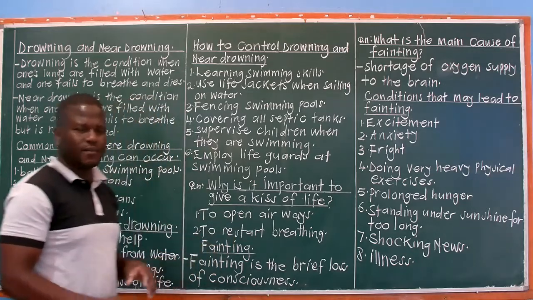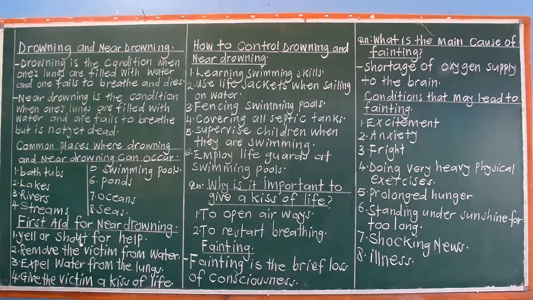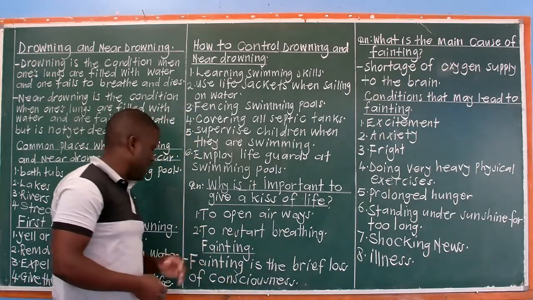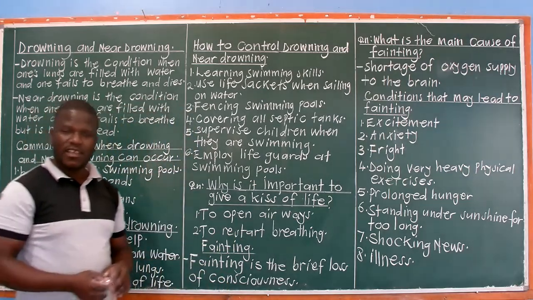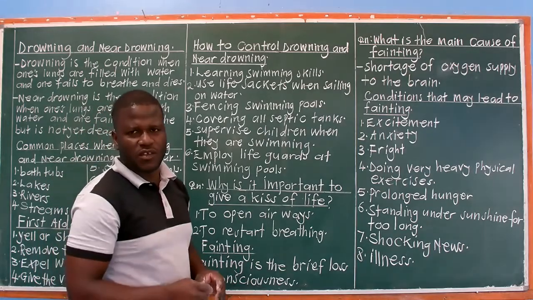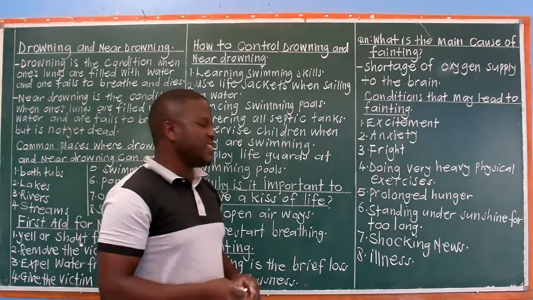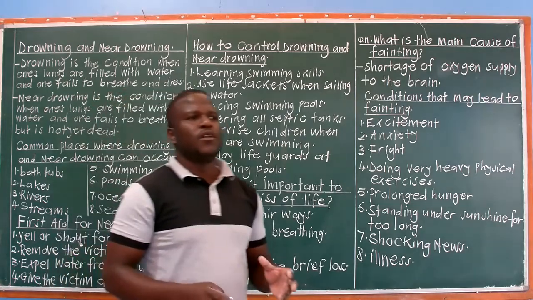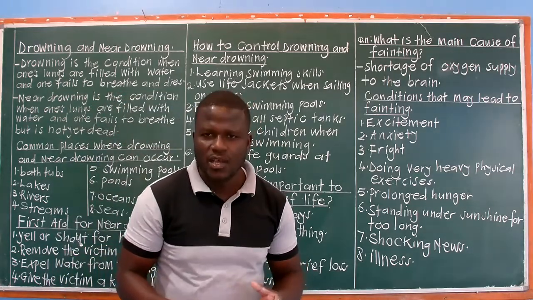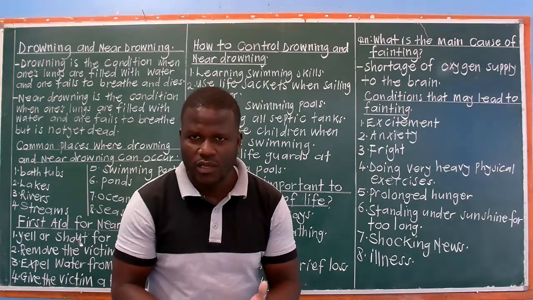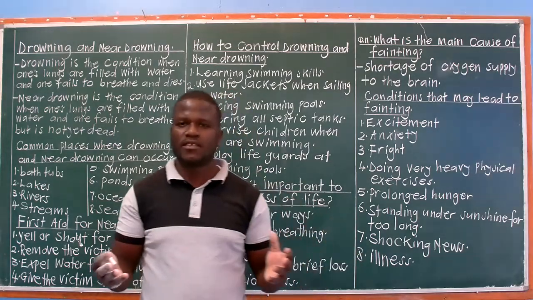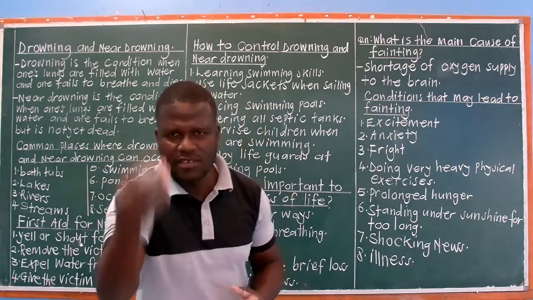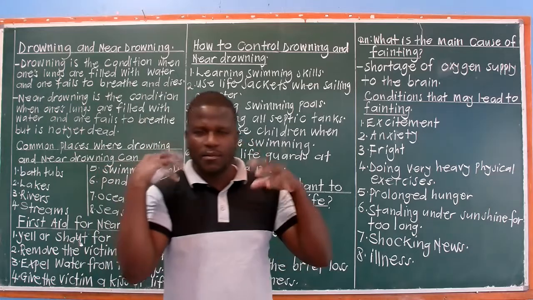Next, look at fainting. What is fainting? Fainting is the brief loss of consciousness. When we say somebody is conscious, it means that you are able to understand what is happening around you. Like right now, I'm conscious. Right now, you are conscious. You can understand what I'm telling you. You can hear what I'm telling you.